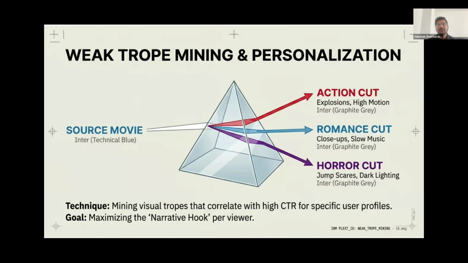This incredible capability allows a studio to take one single source movie and automatically synthesize dozens of highly personalized micro trailers, generating an action heavy cut for thrill seekers, a romance focused cut for drama fans, and a terrifying horror cut for genre lovers, all deployed simultaneously from the same single source.